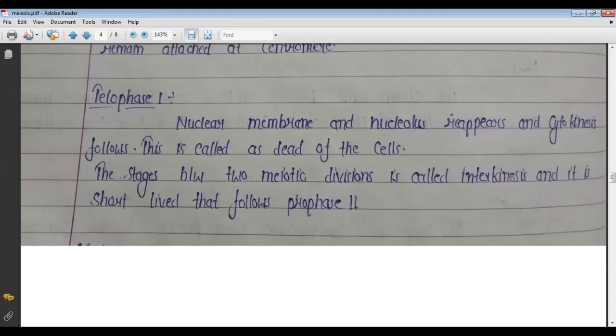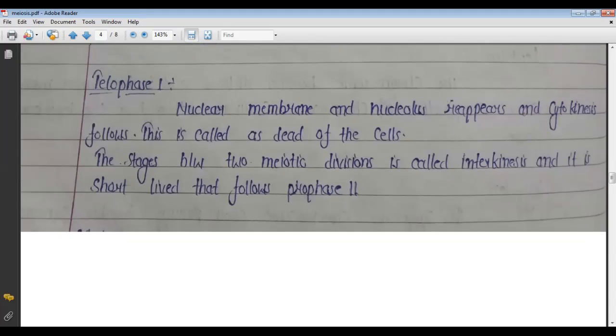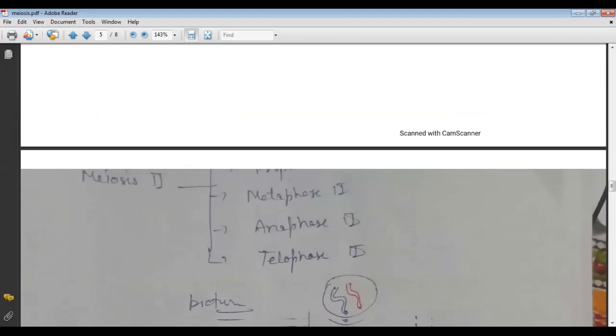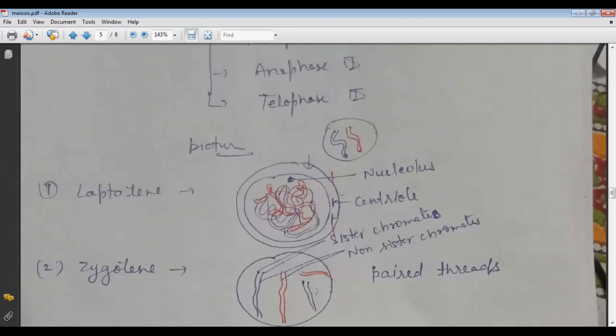Due to the contractile force applied here, the cell is divided into two parts. The stage between two meiotic divisions is called interkinesis. The two meiotic divisions are meiosis 1 and meiosis 2. The middle part of these two divisions is called interkinesis, and it precedes prophase 2. This is represented by the diagram.